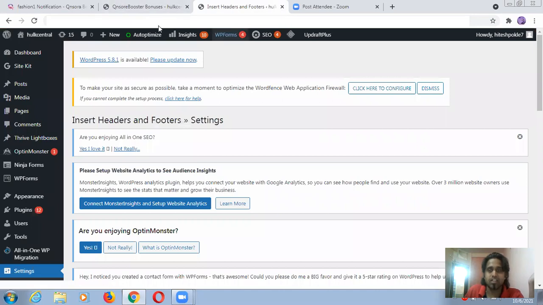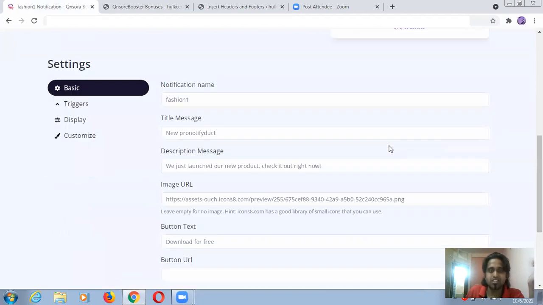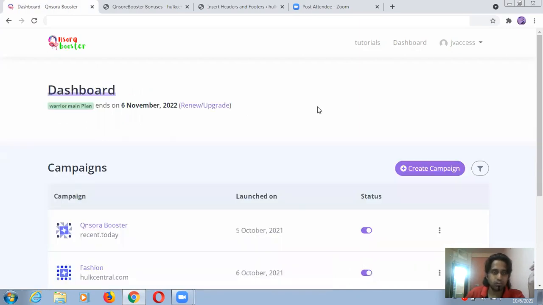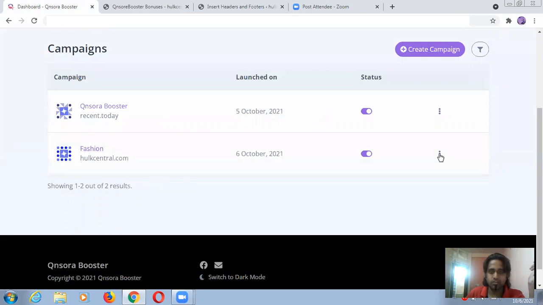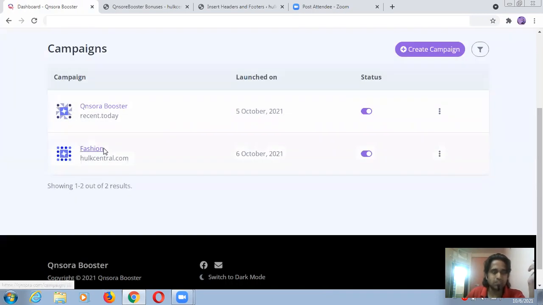So I did all this thing. Now I'm done from my side. This is not a very lengthy process and not a difficult process. This is the tutorial, you can go ahead with this. And again, you can come to the dashboard and just activate your notification. You can see here, you can again do some edits, view and all. For example, I'm just going for edit. So these are very normal things.